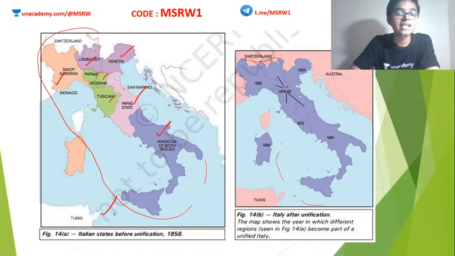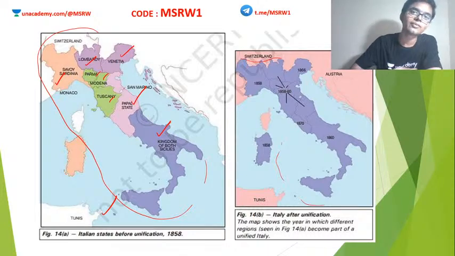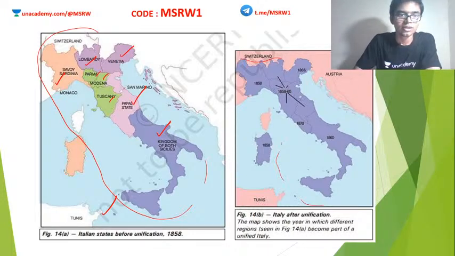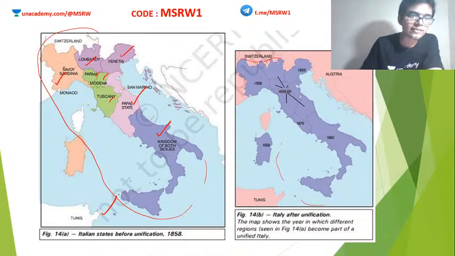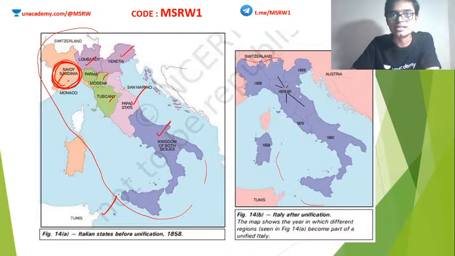So how did this happen? Again, very important topic. I have already taken this in the World History series. Let's see. Can you see this one? Savoy and Sardinia. I hope you can see this place. Okay, this is the real Italy at this time.